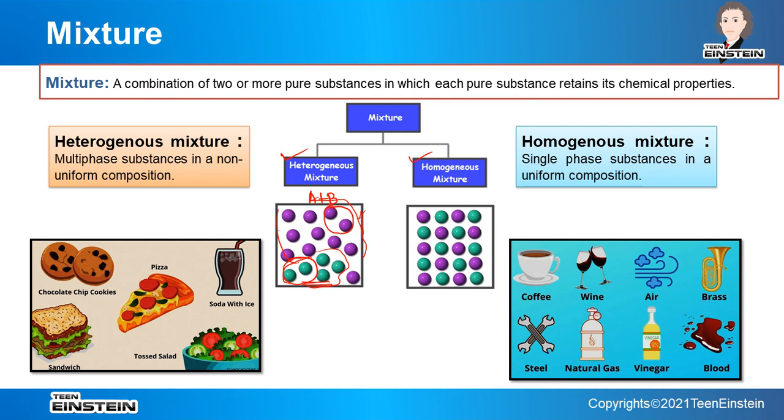And if A is solid, B will also be solid. That means there is a single phase. But if it is a heterogeneous mixture, then there may be multi-phase. That is the reason it has non-uniform composition. So here we have some examples of both the homogeneous mixture as well as the heterogeneous mixture.